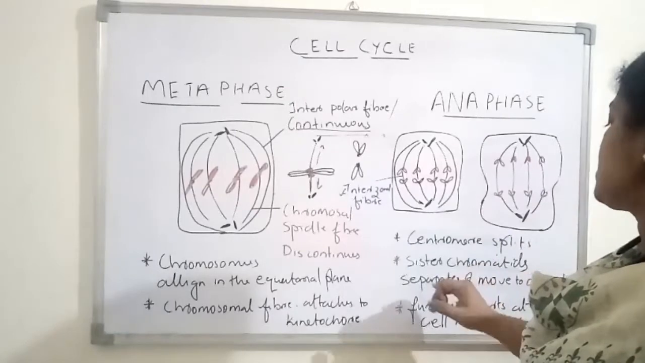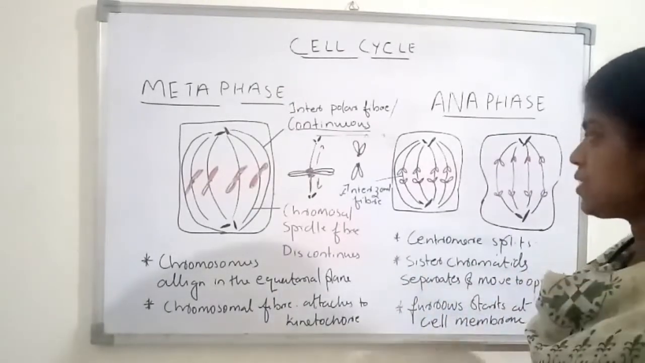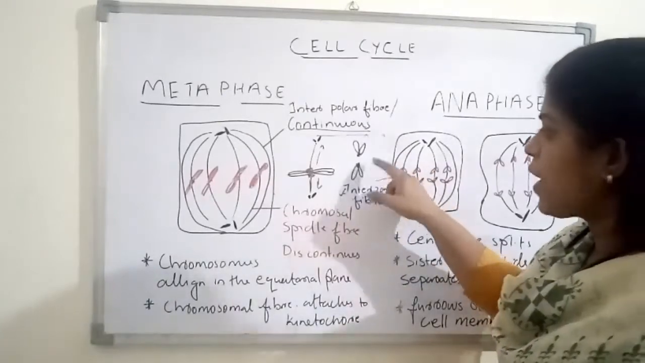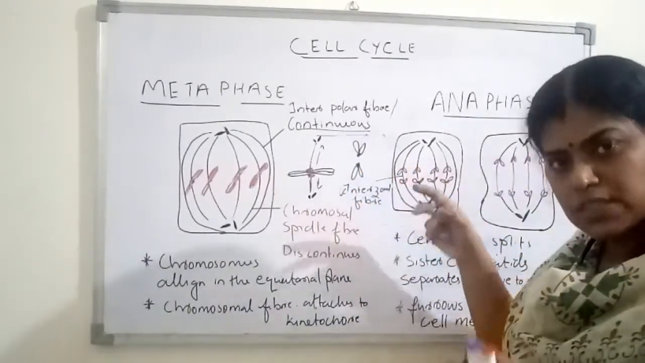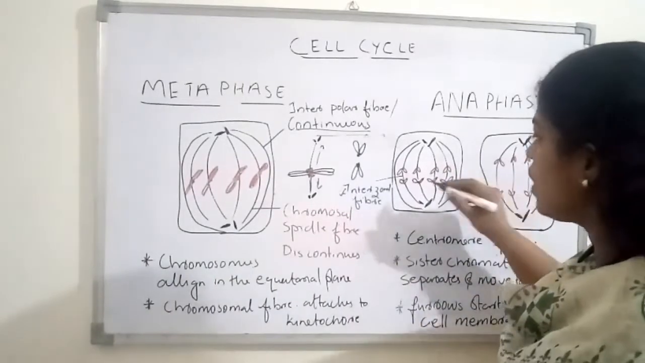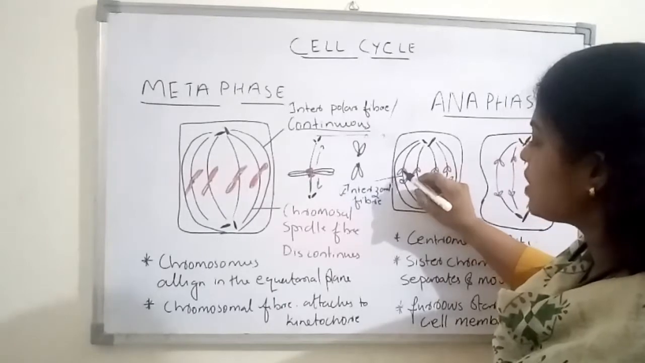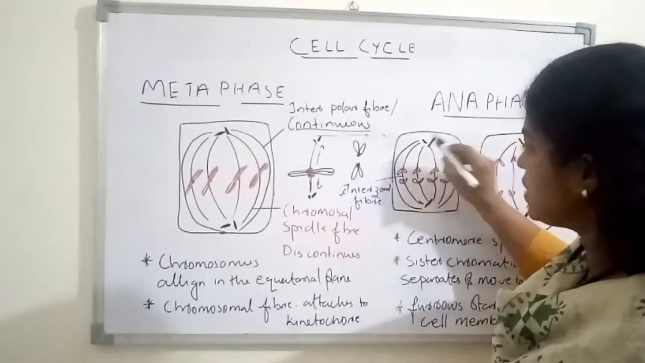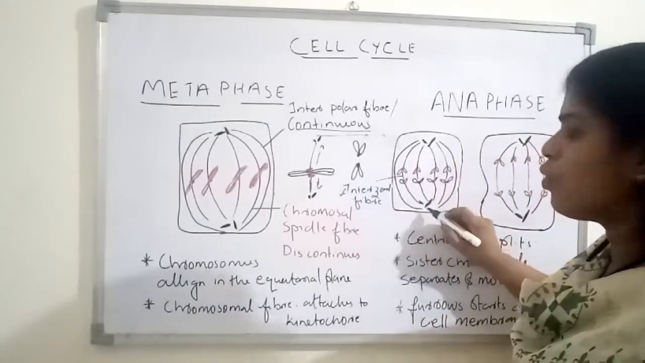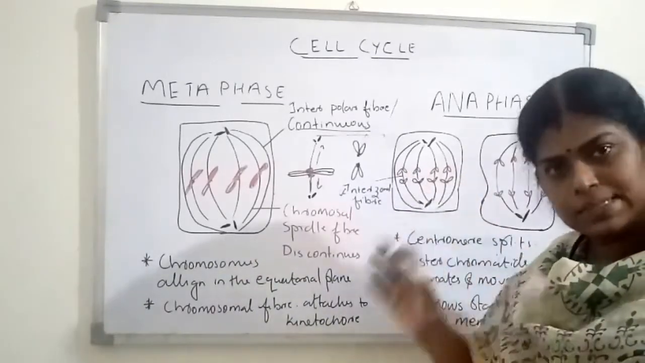And the next feature is that the sister chromatids separate and move to opposite poles. So because of the splitting of the centromere, the sister chromatids will start to move to the opposite pole. This sister chromatid is moving to this pole and the other is going to move to the opposite pole. Like that, the sister chromatids will get separated.